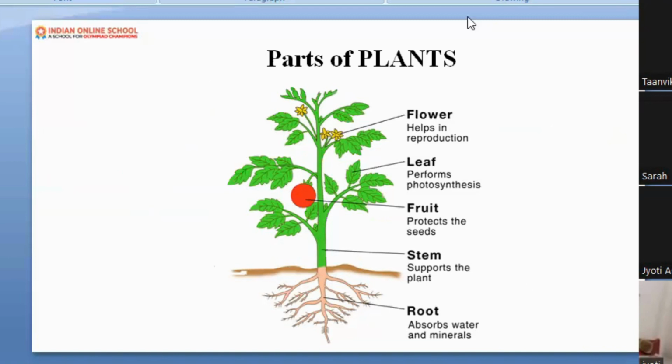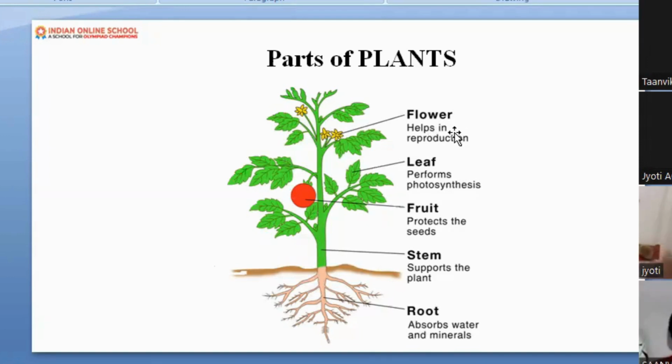Yes. Okay. So here parts of the plant you can see. Now I am going to tell you about each and every part. Okay. So listen carefully. Thereafter I will ask you some questions. Now parts of the plant. Everybody, I think you are familiar with the parts. What are they? Can you speak out? This is flower. This is leaf. This is fruit. This is stem. This is root.